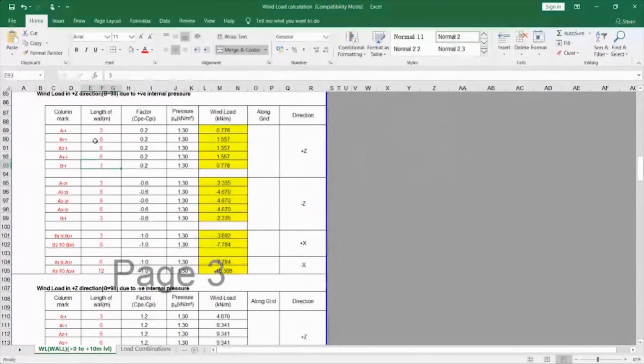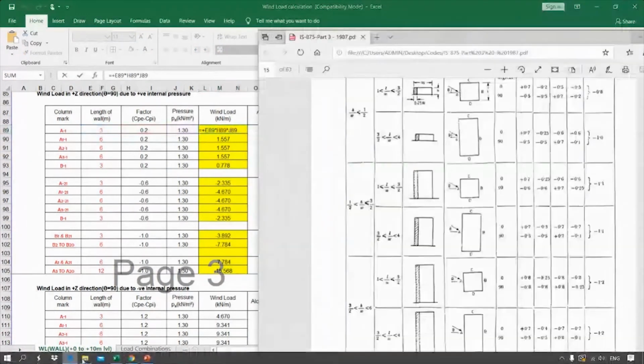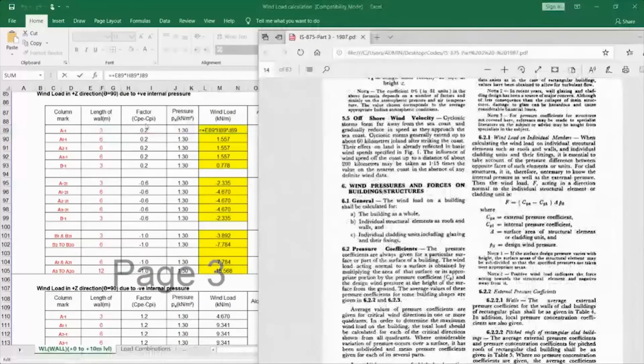That is why I have considered this 6 meters, and this is the corner column of my building, which will have a load from only one area of the beam. So that is why I have considered half the length of the bay, as I showed you in the code. In the formula, CPE minus CPI is the value which I have calculated and kept here, A is the area, the length of the area of the wall, and PA is the wind pressure, which we have calculated as 1.3. So that is how this wind load occurs.